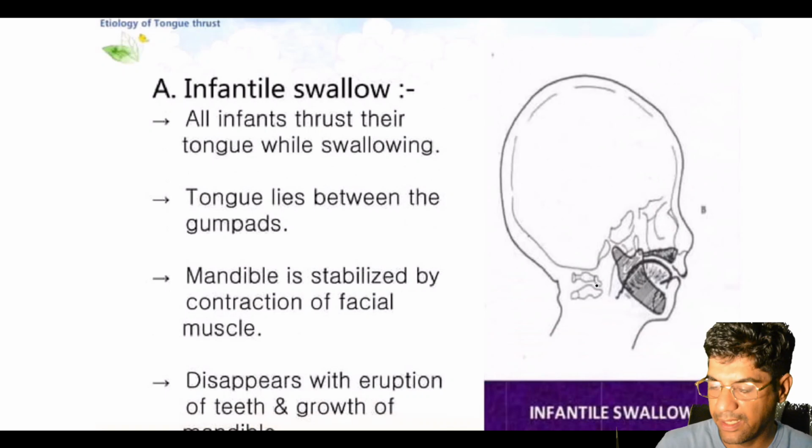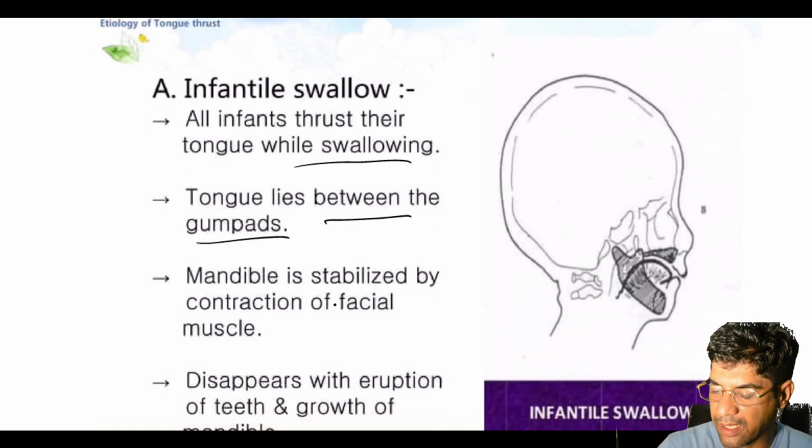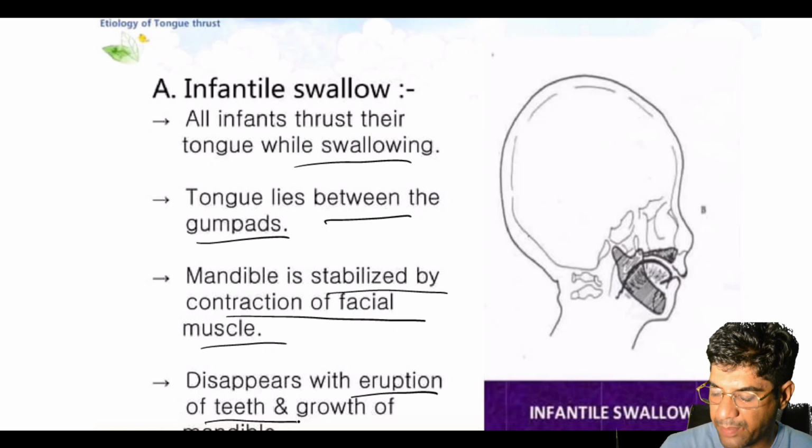In infantile swallow, all infants thrust their tongue while swallowing. The tongue during infancy lies between the gum pads and the mandible. It is stabilized by contraction of facial muscles, and it disappears with the appearance of teeth and growth of the mandible.